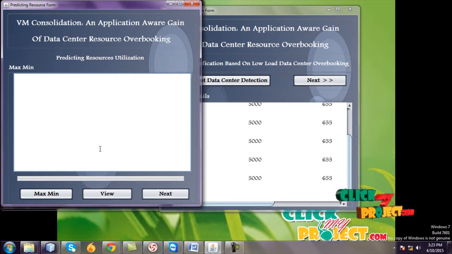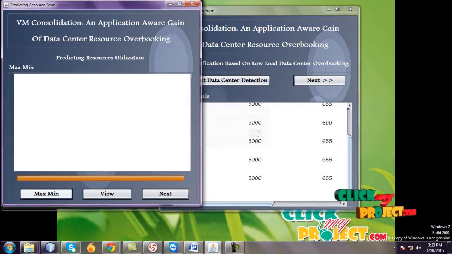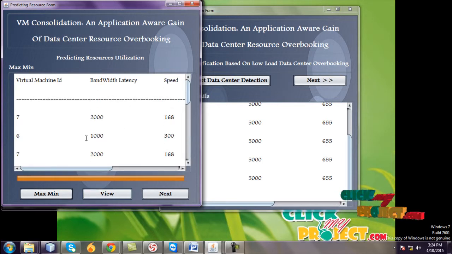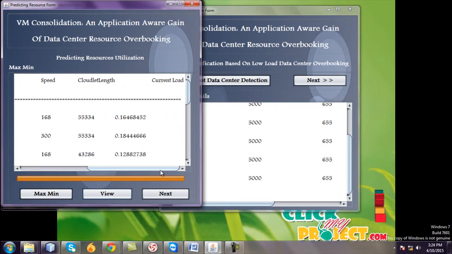Max-Min algorithms are used in this frame. Go to Max-Min. Loading this process. It's also a prediction of resource utilizations. Load scheduler successful. And go to view. View this data: the virtual machine's ID and bandwidth, latency, speed, current load and cloudlet length. Go to next.